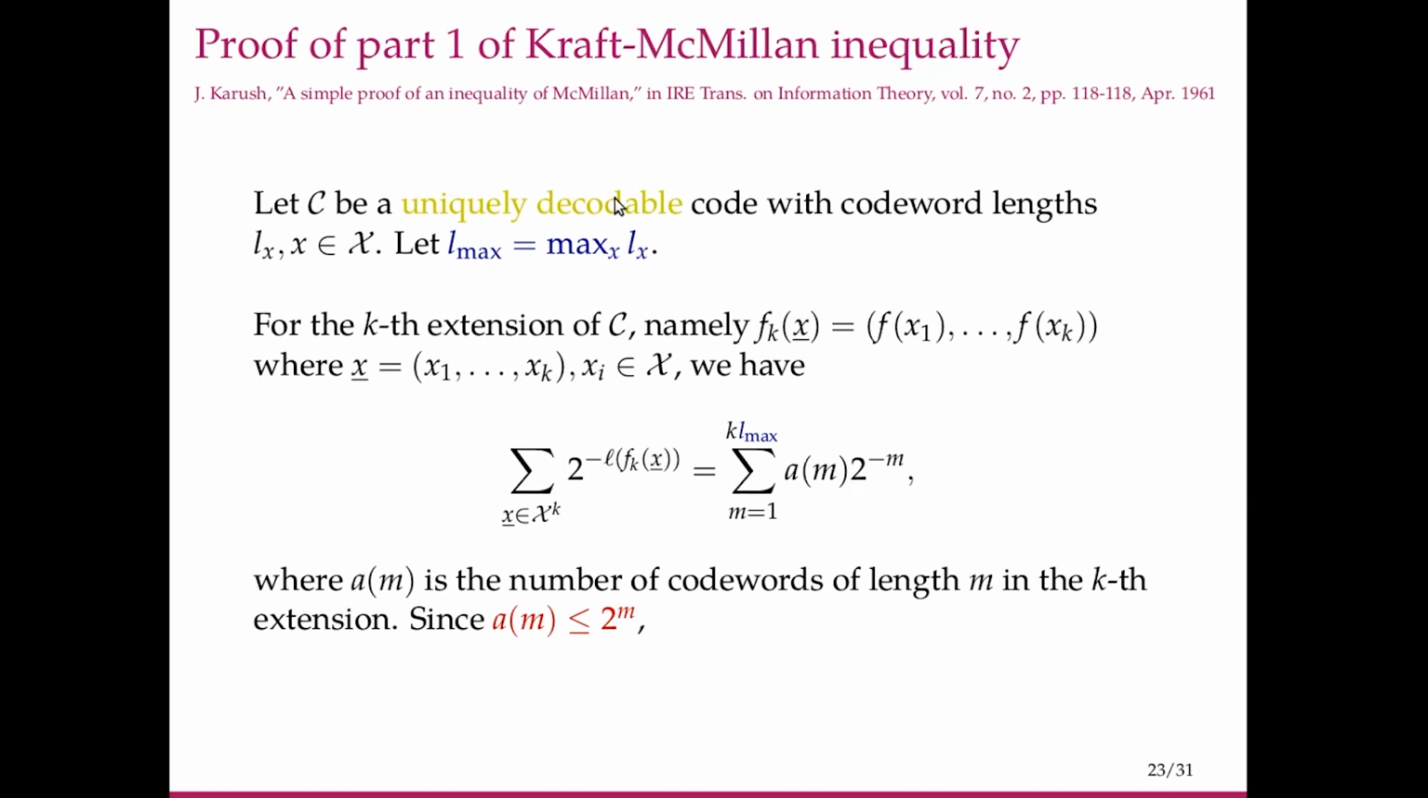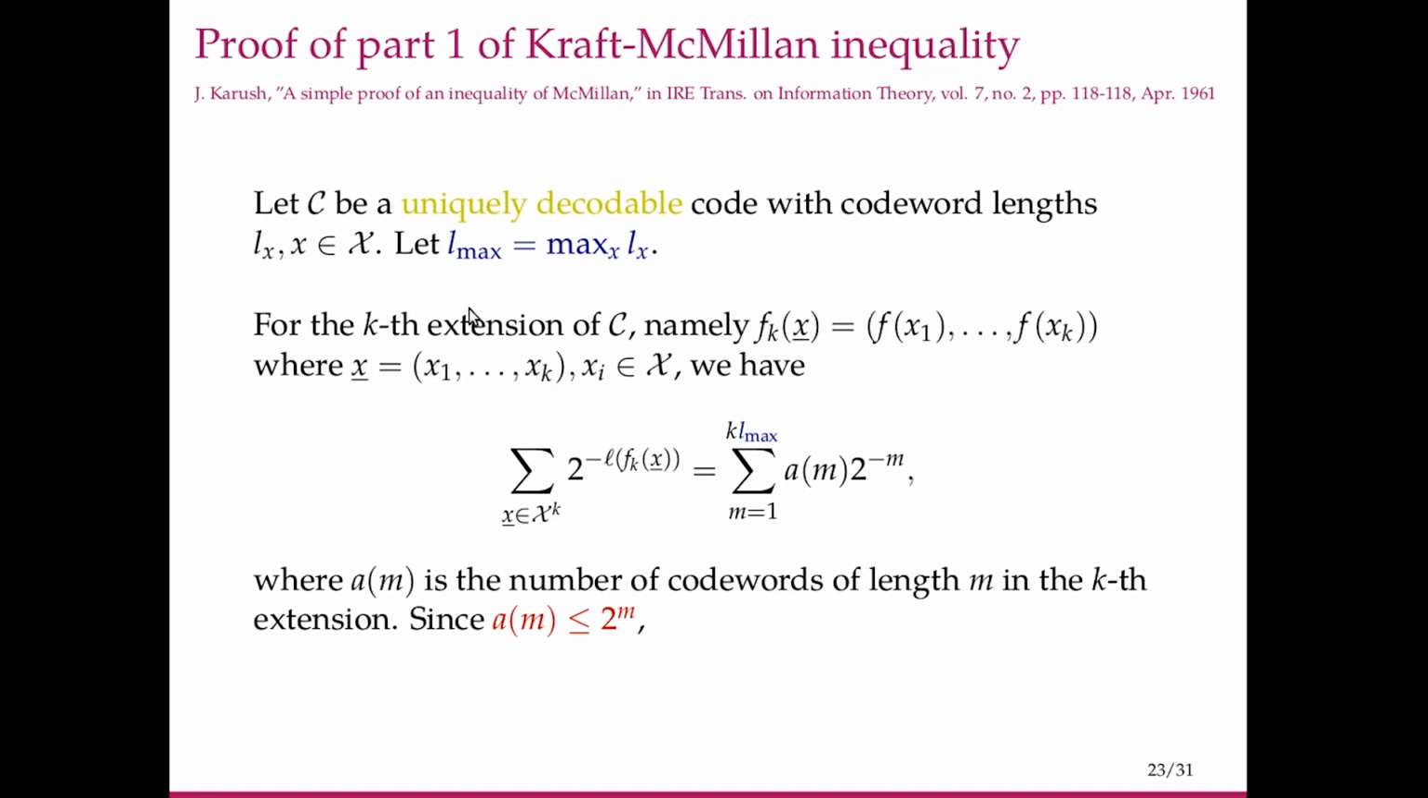Now, for a uniquely decodable code, the kth extension has to be non-singular. So the number of code words here, A of m, has to be less than or equal to 2 raised to m. Because if we were actually representing more than 2 to the m sequences using code words of length m, then some of them we cannot invert. So that code would not be non-singular.